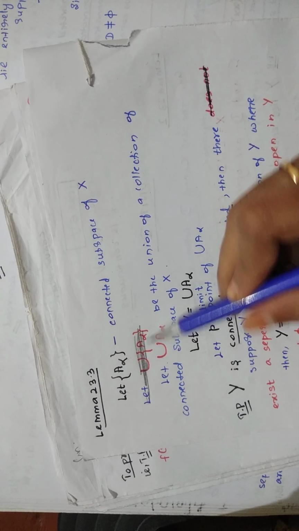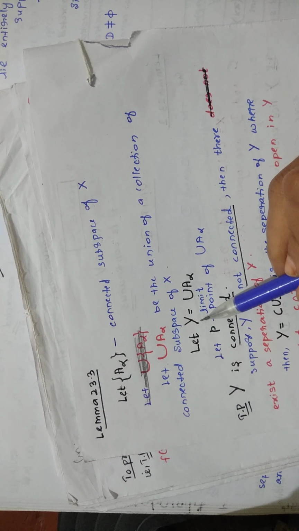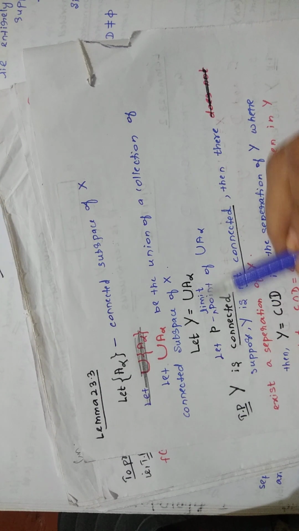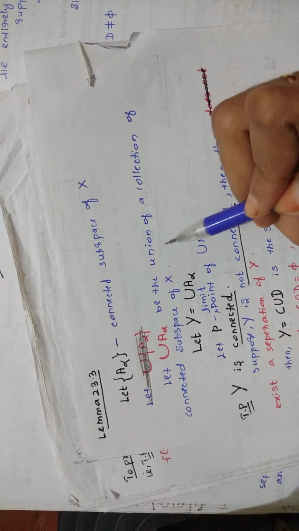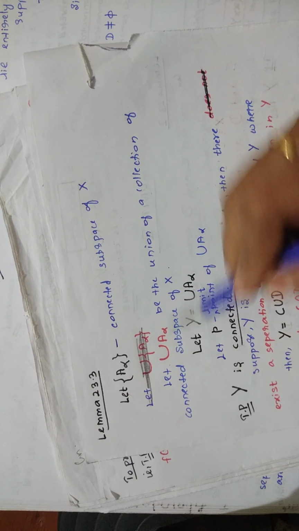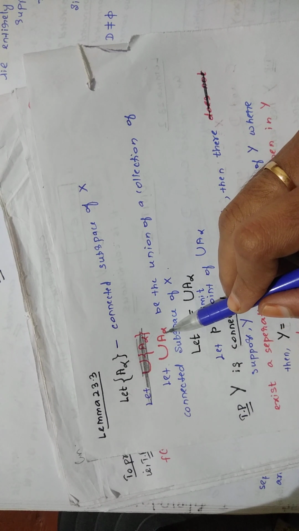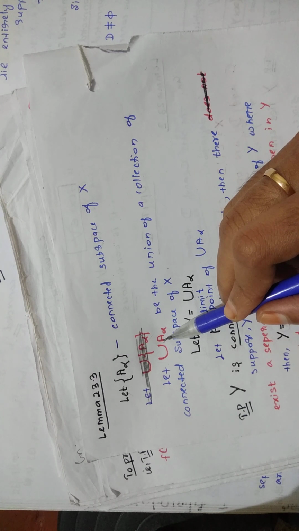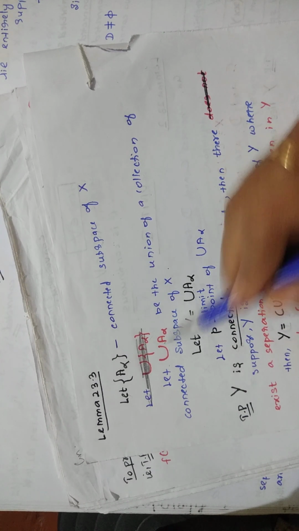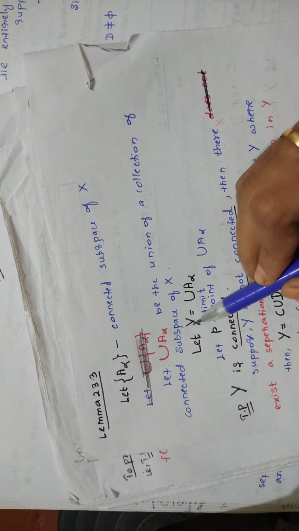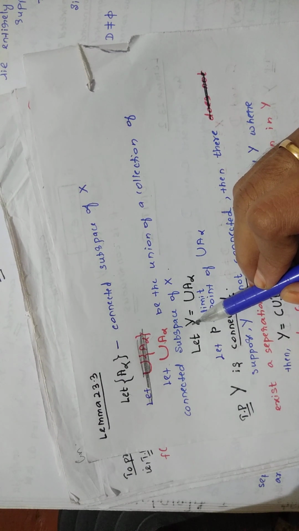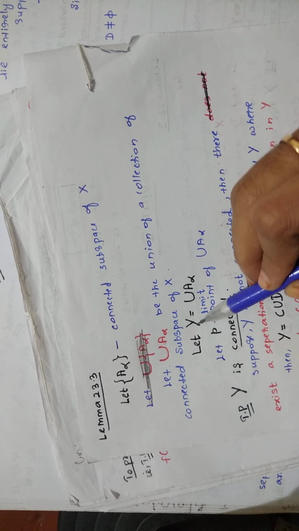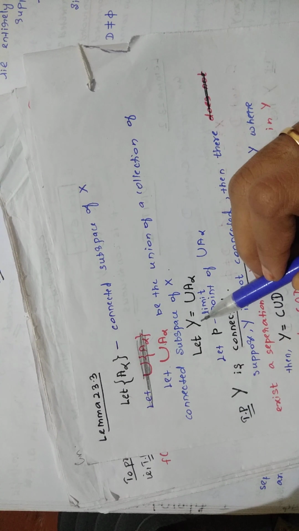Now you give a name to this union of A alpha, that is, let Y equal this union. In the statement they are asking us to prove that the union of a collection of connected subspaces of X is connected. So you are saying that capital Y equals this, and at the end you will say Y is connected. Because this equals this, you can say Y is connected at the end of the proof.